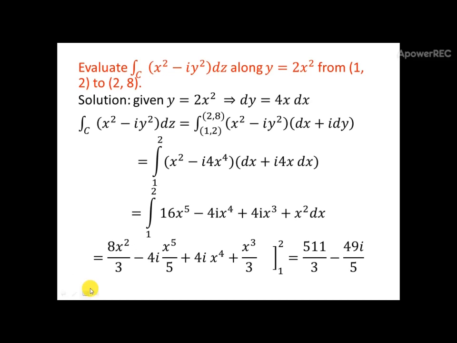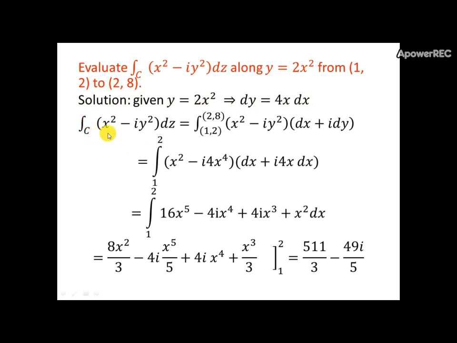So, one more problem. Evaluate the integral over C of x square minus i y square times dz along y equals 2x square from (1, 2) to (2, 8). The given curve is joining the points (1, 2) to (2, 8). The solution: given y equals 2x square, which implies that dy is equal to 4x dx.